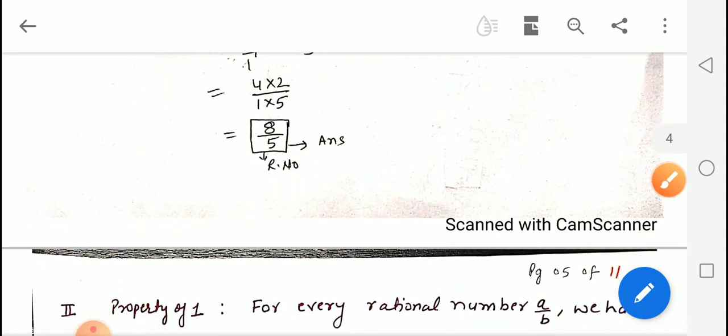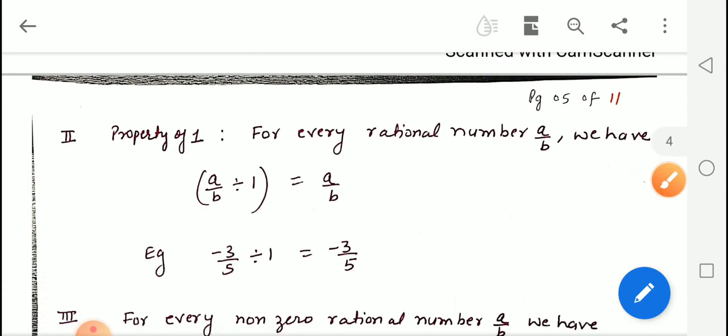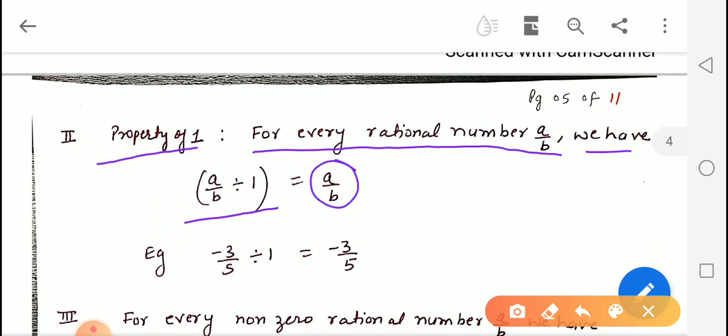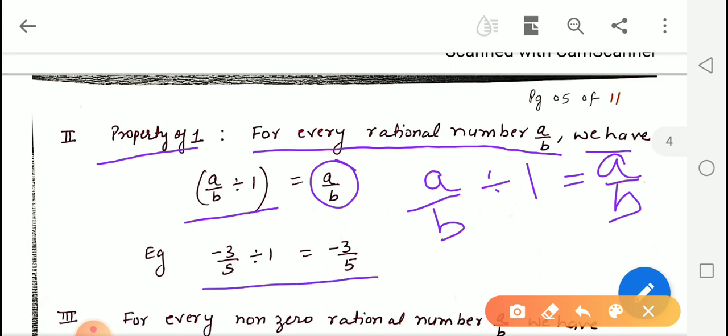Now the next property is the property of 1. For every rational number A upon B, A upon B divided by 1 is the same number. It means that if we have any rational number and we divide it by 1, we will get the same rational number as the answer. Now let us see this example. Negative 3 upon 5 divided by 1